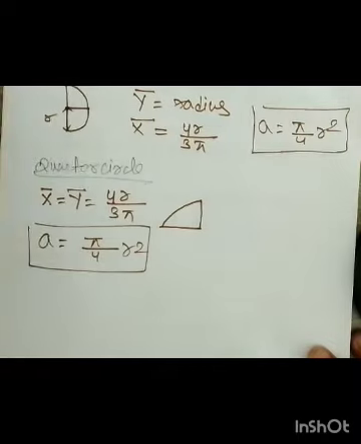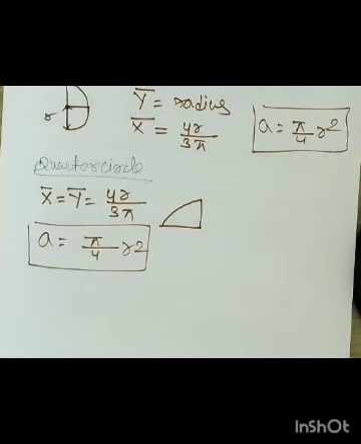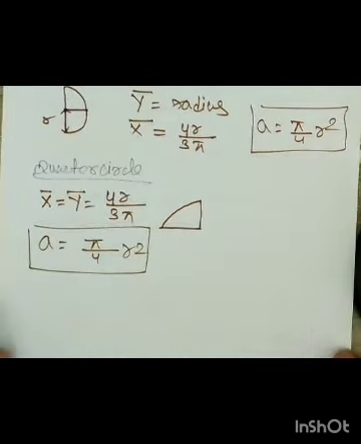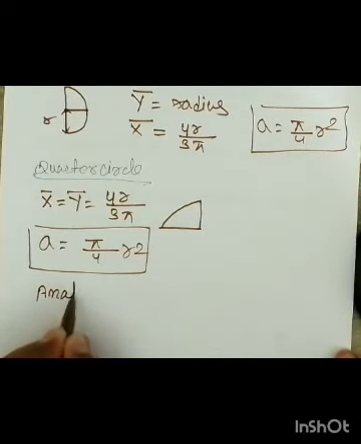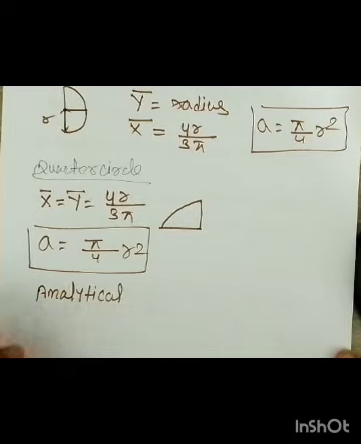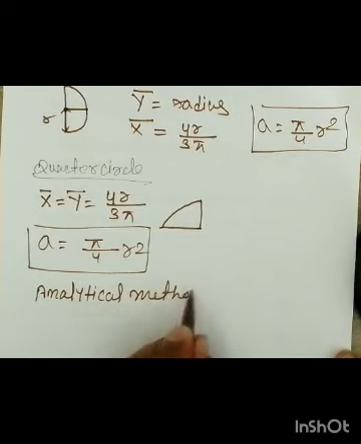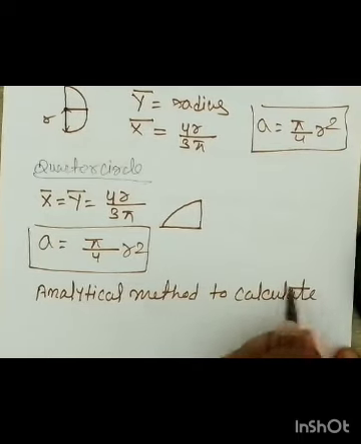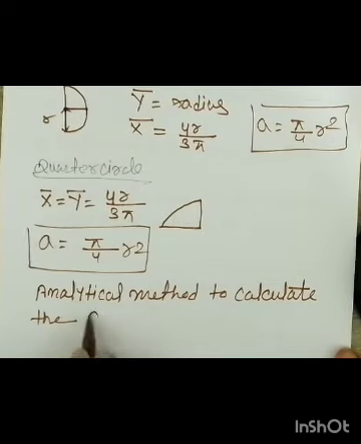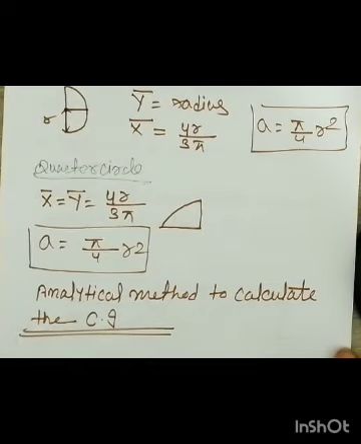Now the question arises: how can we find the centroid of a plane figure or of an object? The analytical method is what we are going to learn to get the centroid of a plane figure. So you can make a heading: analytical method to calculate the center of gravity. Center of gravity is the CG.